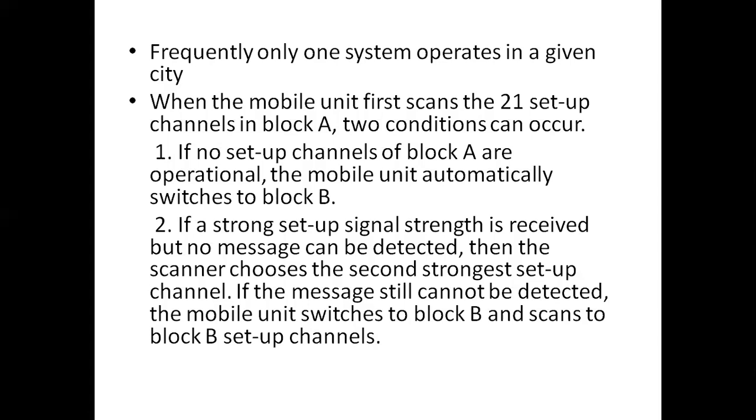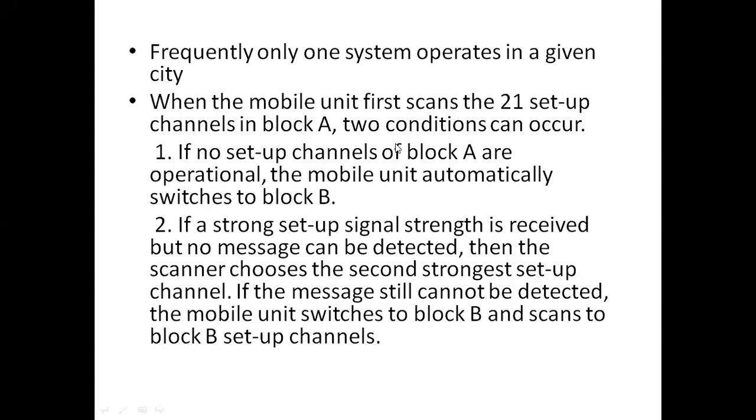So first condition is if no setup channel of block A is operational. If no setup channel of block A is operational, the mobile unit automatically switches to block B. If no setup channel of block A is operational means no setup channel is free. That means all the setup channels are busy in block A. All the 21 setup channels are busy. Then the mobile unit automatically switches to block B. Okay, that is the first case. And it scans the remaining 21 setup channels in block B.